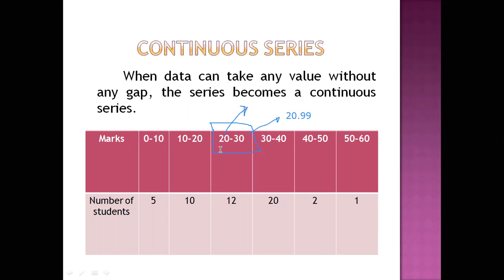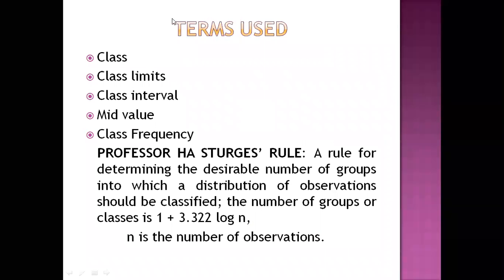So if a student scores 29.99, he can be included in this class. But if he scores 30, you can include him in the next class, that is 30 to 40. So we have discussed class, class limits, and class interval.